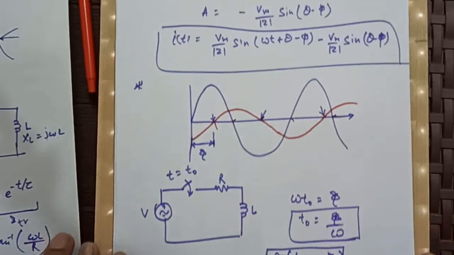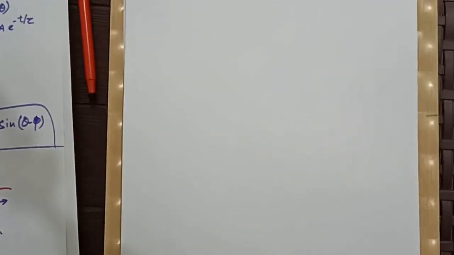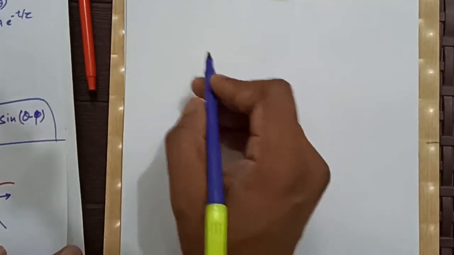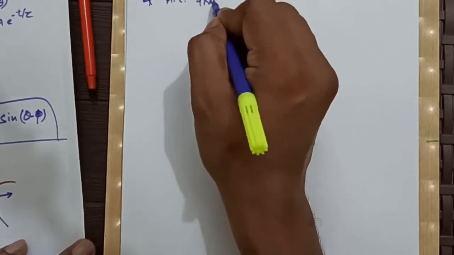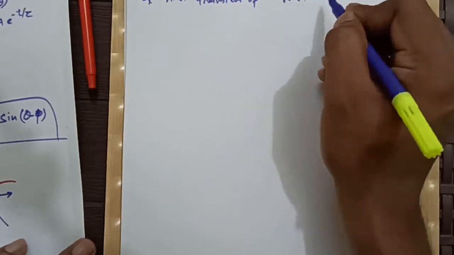Now our next circuit is the series RC circuit, the AC transient of the RC circuit.